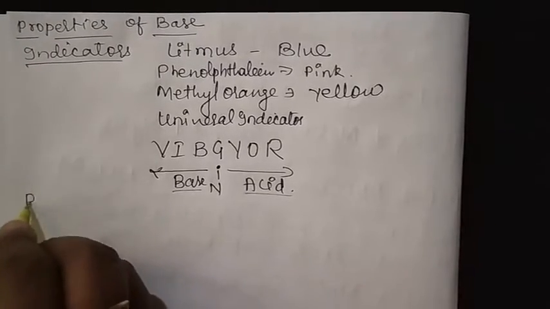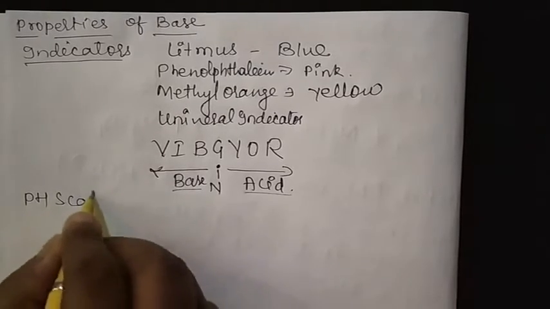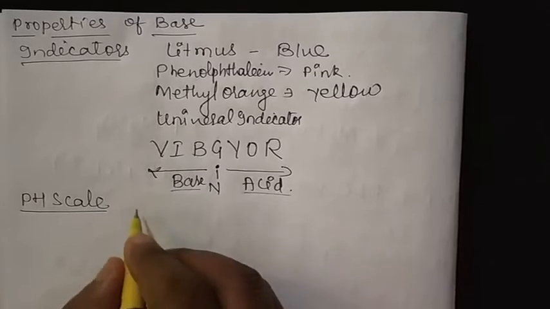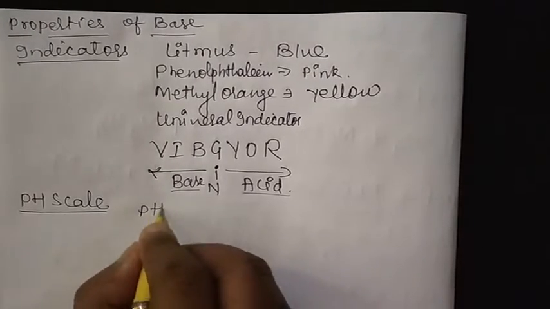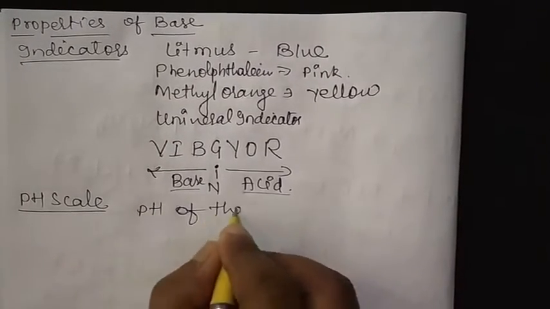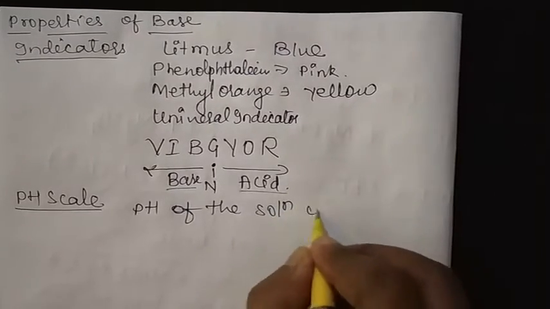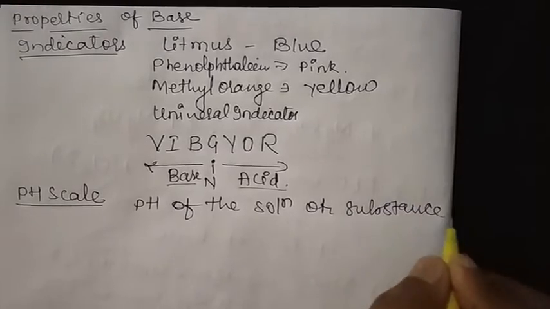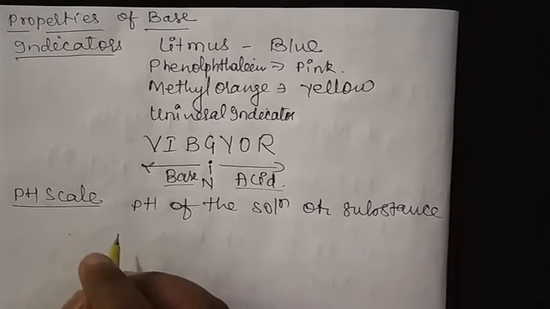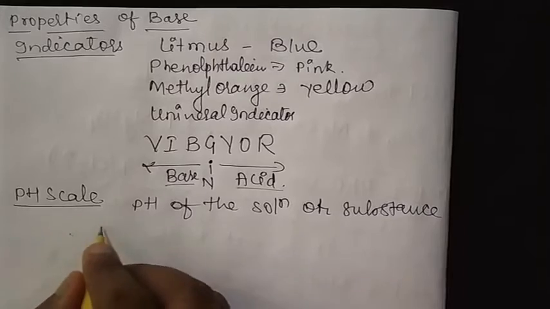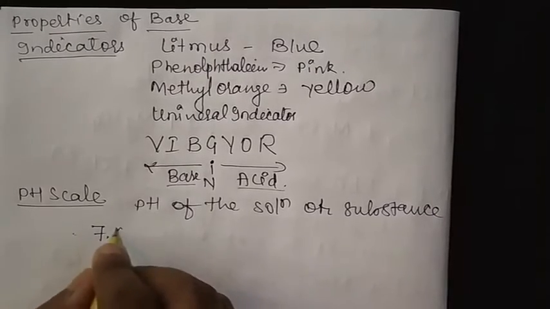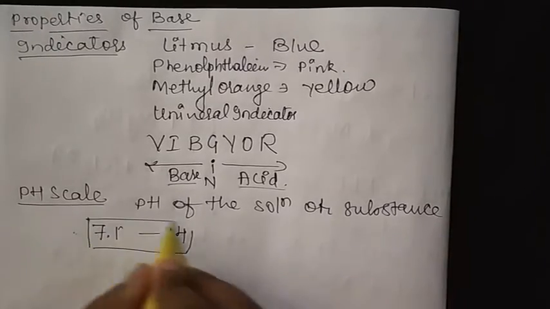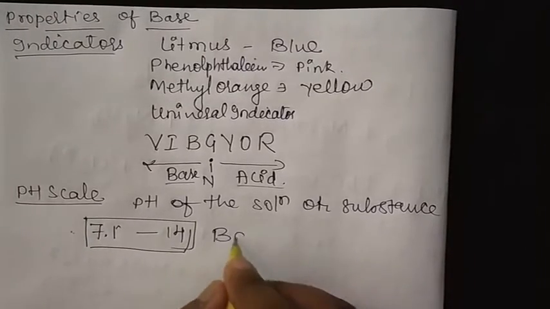Now another indicator is the pH scale that we have already studied in acids also. In the pH scale, when the pH of the solution or substance is more than 7, meaning from 7.1 to 14, then we can say it is a base.